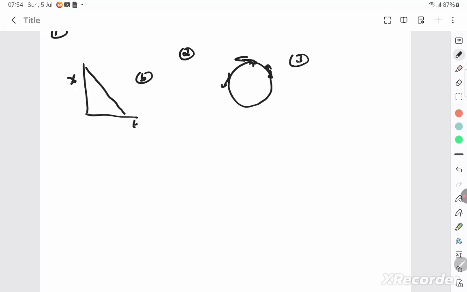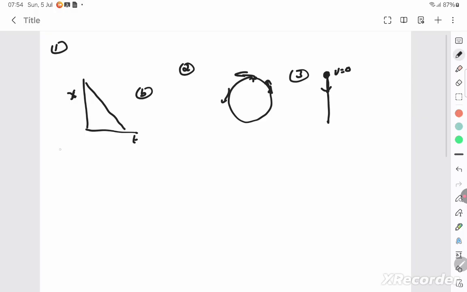The third question: can a body have zero velocity and still accelerate? A ball thrown upward actually has zero velocity at the top, but still it's accelerating downward due to acceleration due to gravity at the highest point of the ball. That's the answer.